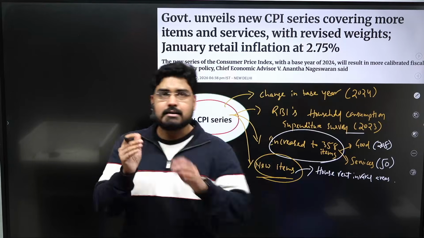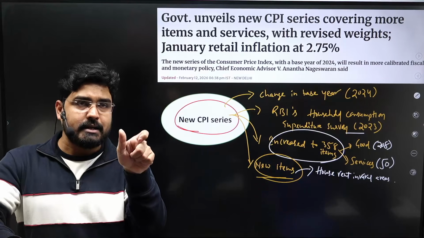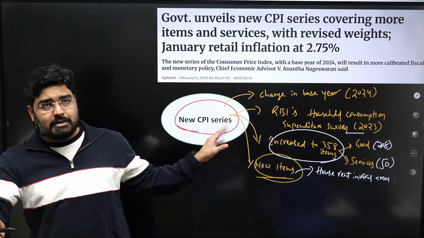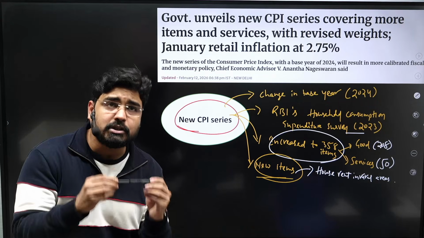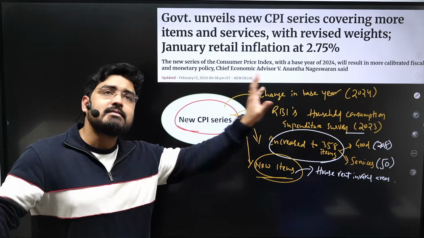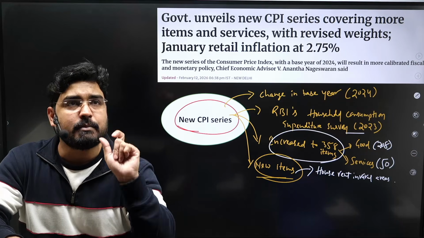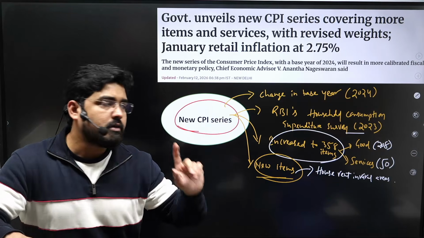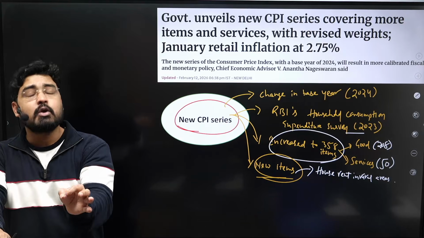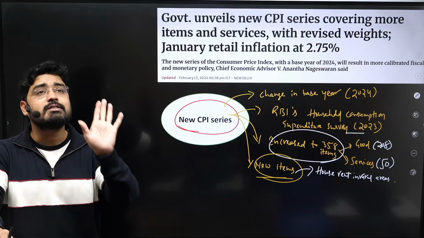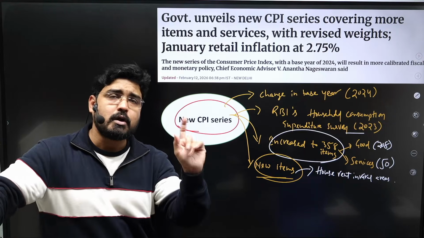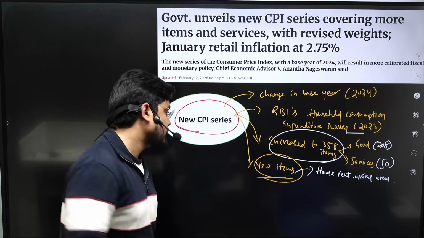See, earlier under CPI rural component, for housing the weightage was 0. That means it was assumed that the consumption of house rent in rural areas is almost negligible. House rent is a concept which is an important item of expenditure only in the urban areas. However, this has been changed in the new series. Even in the CPI rural component, house rent was given a certain weightage of 5%. Okay, the weightage number is not important, but this is important, right?